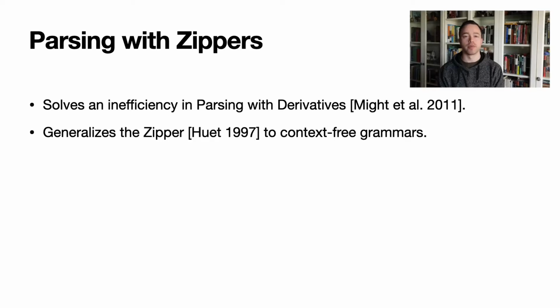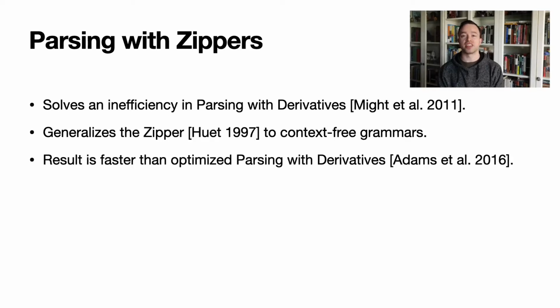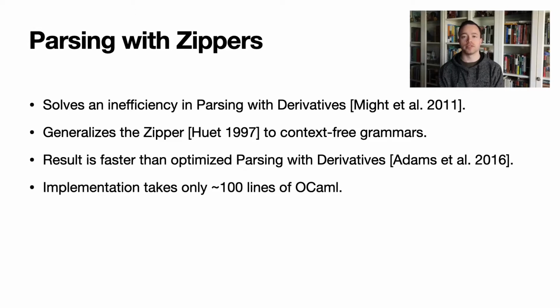to manage derivations. Our resulting algorithm is significantly faster than the original PWD implementation, measurably faster than the optimized PWD implementation of Adams et al. 2015, and is only around 100 lines of OCaml code when fully implemented.